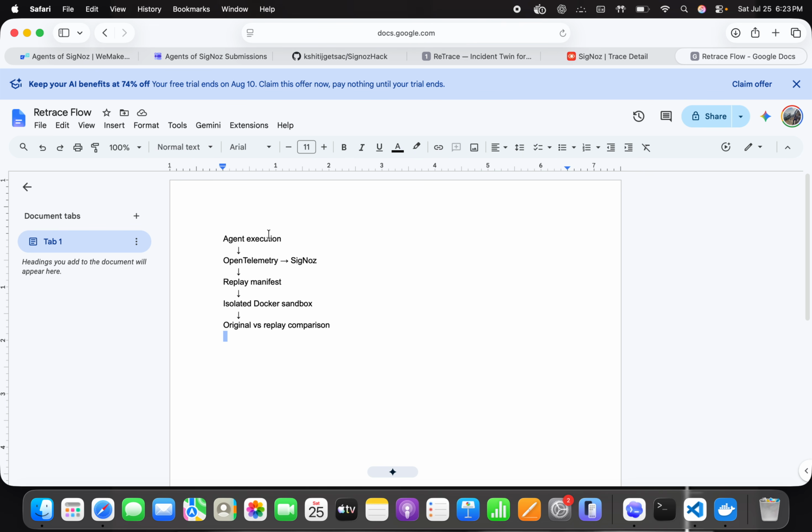This is the architecture that Retrace follows. Retrace uses FastAPI as its control plane, OpenTelemetry for instrumentation, SigNoz for traces, logs, and metrics, and Docker for isolated execution. A failed execution is converted into a sanitized replay manifest. The manifest is executed inside a sandbox, and the result is compared with the original execution.